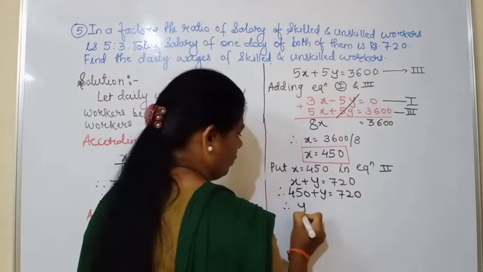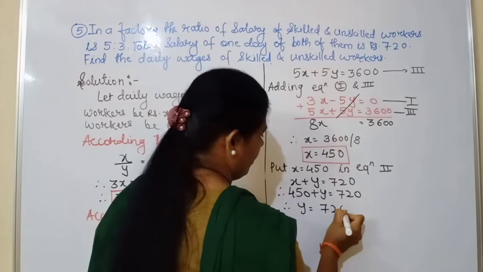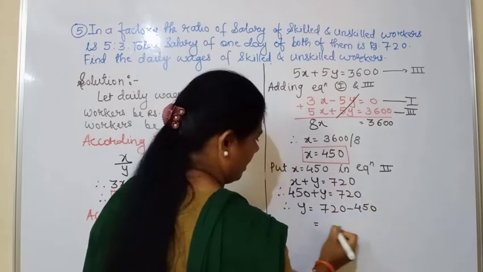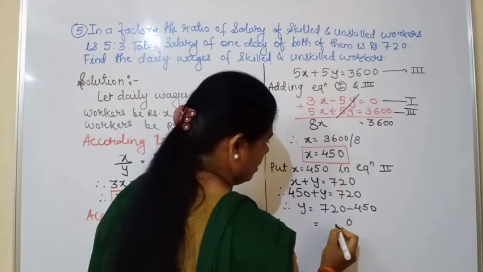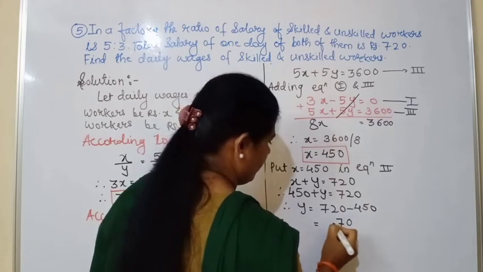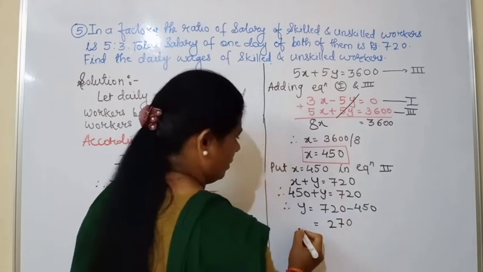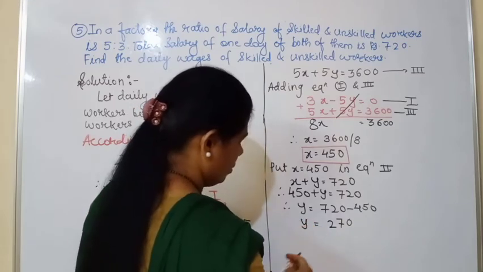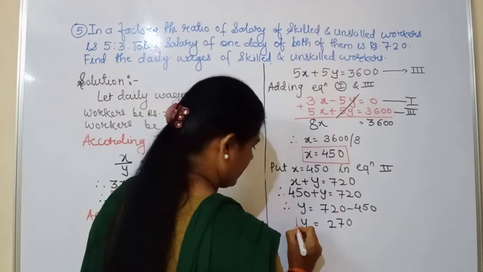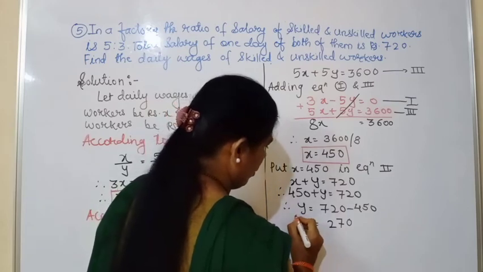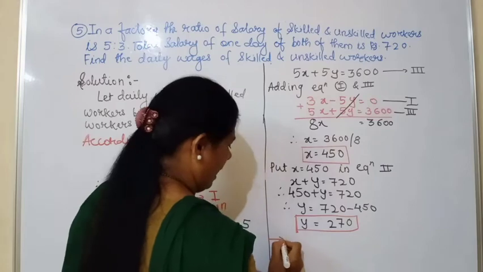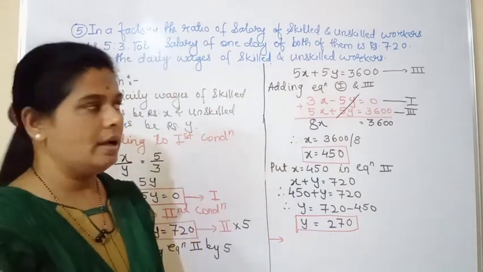Therefore y is equal to 720 minus 450. We have to subtract. We will get the answer, that is the 0, then 7, 270. Okay, so we will get the answer as y equal to 270. 270 or 170, it's correct, it is 270. Okay, so at the end, as I told you, we have to write the answer.